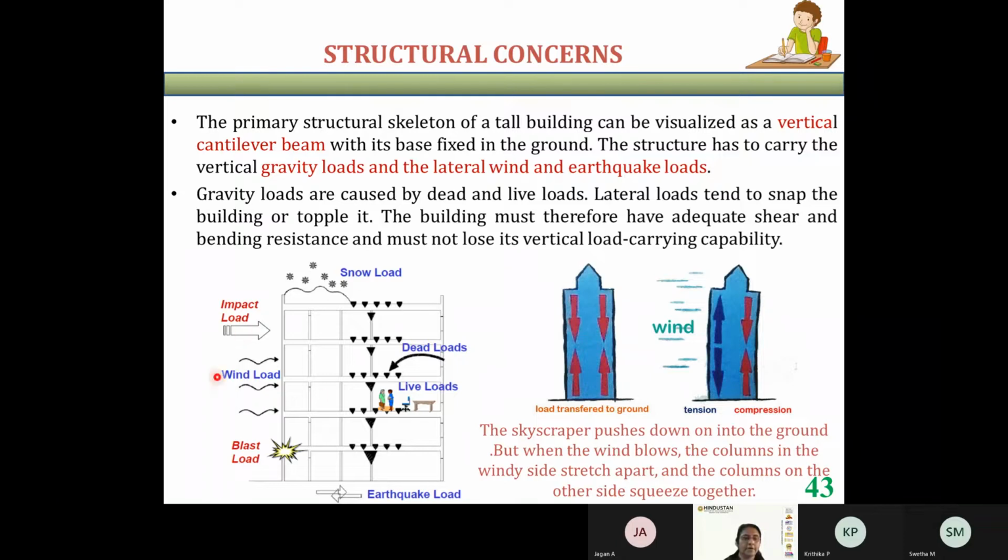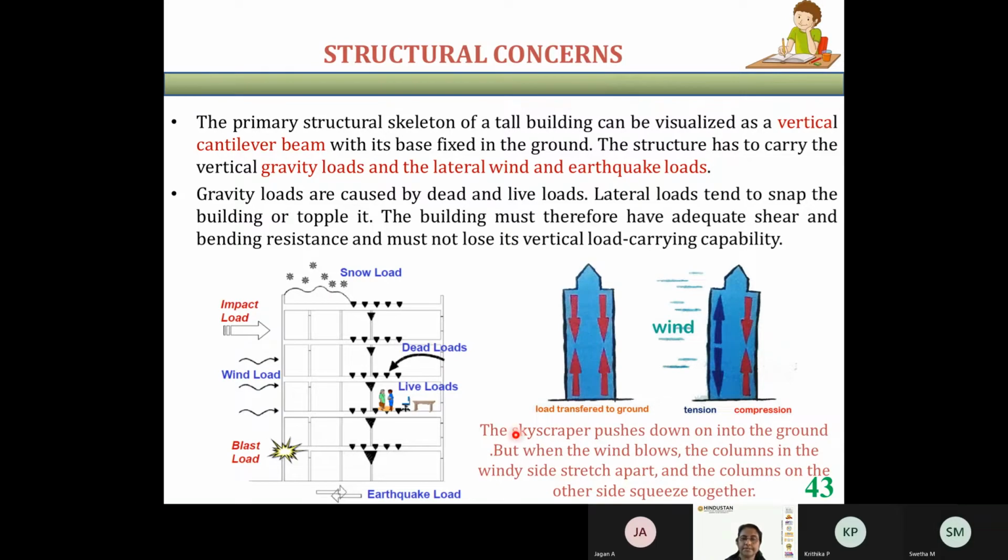Then we have wind load and blast load. This is like a blast load, as the plane crashed into the building. It was a blast, and sometimes there will be an impact load, wind load, earthquake load. So these are the different types of loads acting on a building. Because of these loads, the building will be subjected to tension or compression. So it has to carry a vertical load as well as the lateral load.